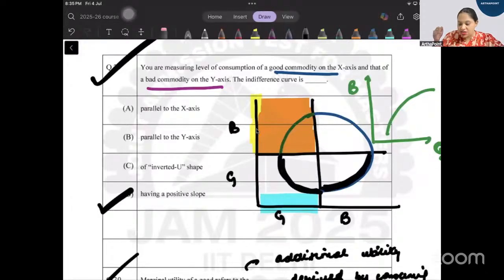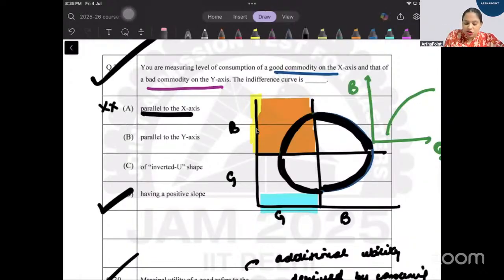If x-axis is good and y-axis is bad, then this is my indifference curve. And when both are bad, then this is my indifference curve. Now look, parallel to x-axis, this is the definition of neutral goods.